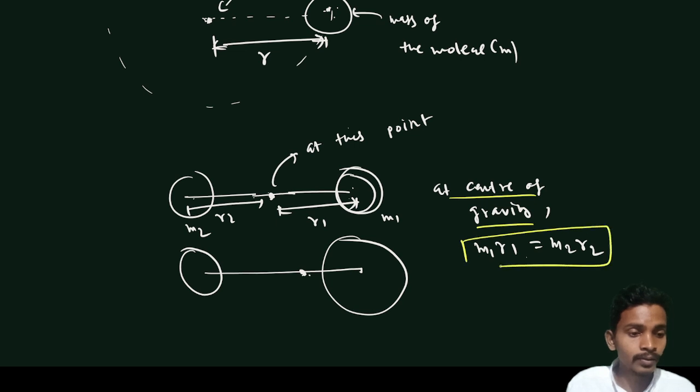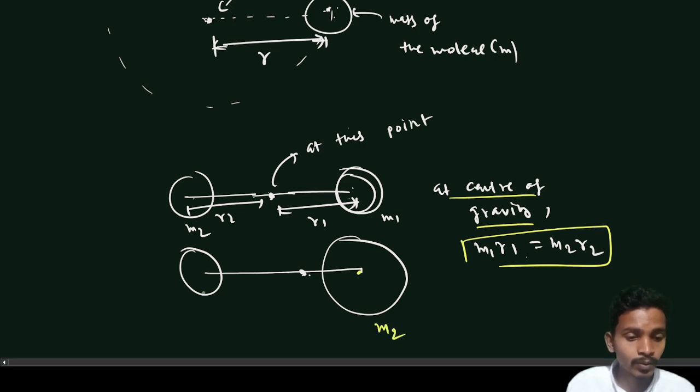Okay, let's see why it lies towards the heavier molecule. Let's say this has mass m2 and this has mass m1, and we know that m2 is greater than m1.